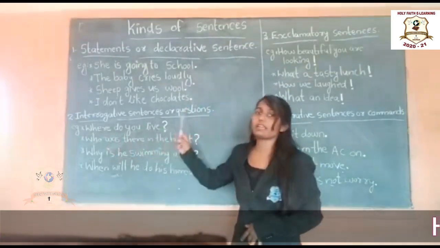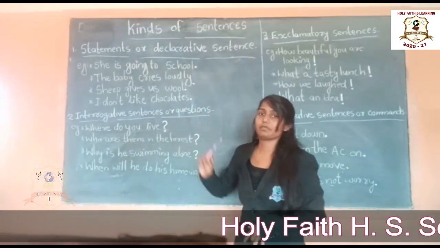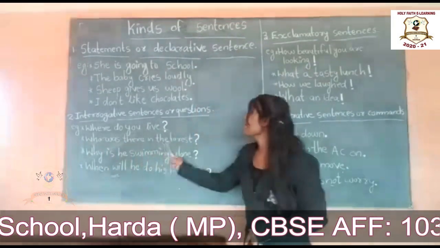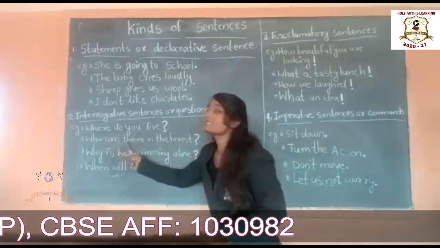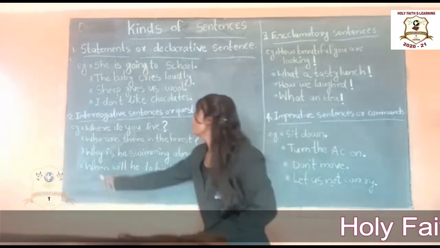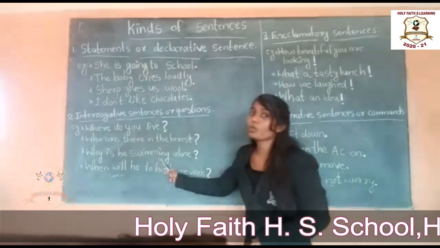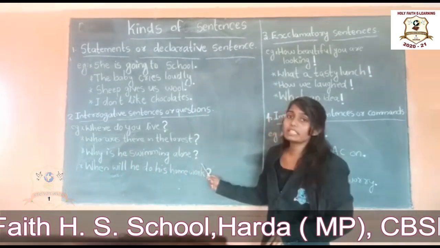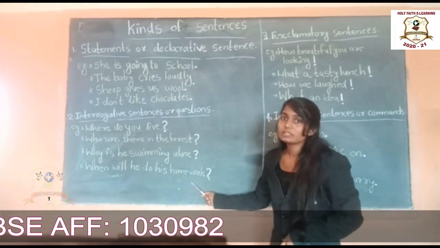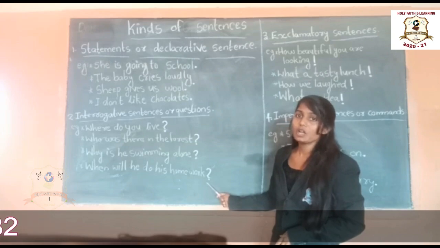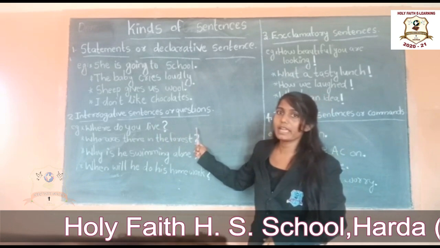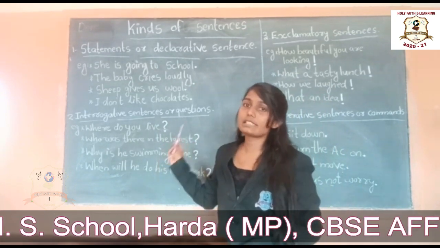Where do you live? See, it ends with a question mark. Who was there in the forest? That also ends with a question mark. Why is he swimming alone? When will he do his homework? See? It ends with a question mark. These are interrogative sentences or questions, always asking about something.